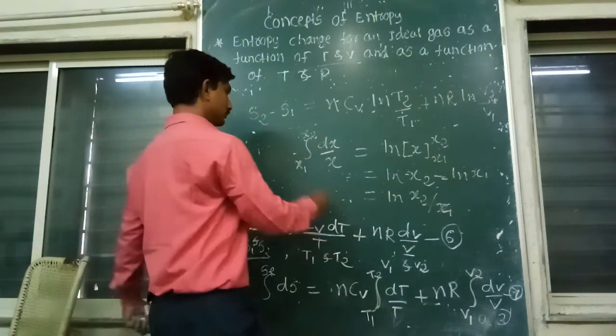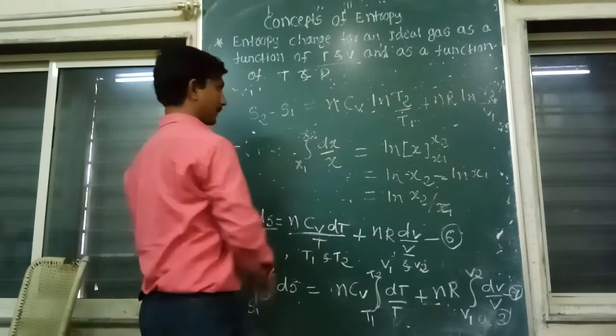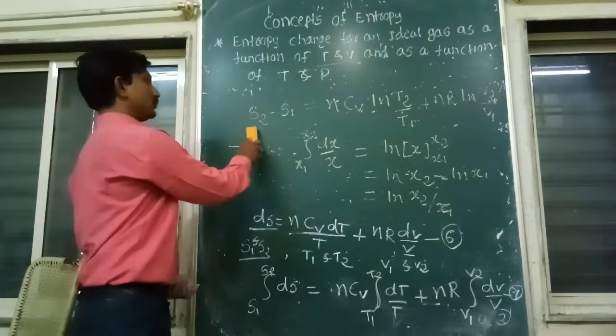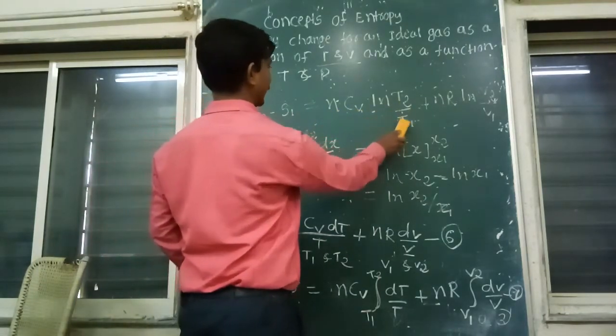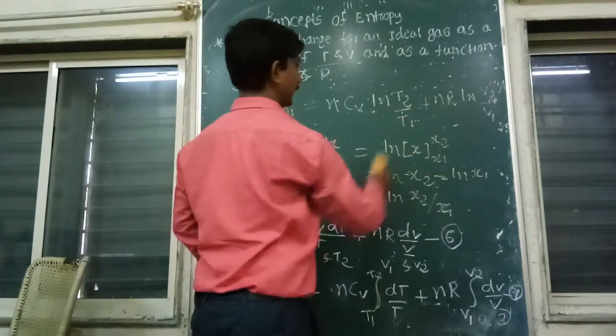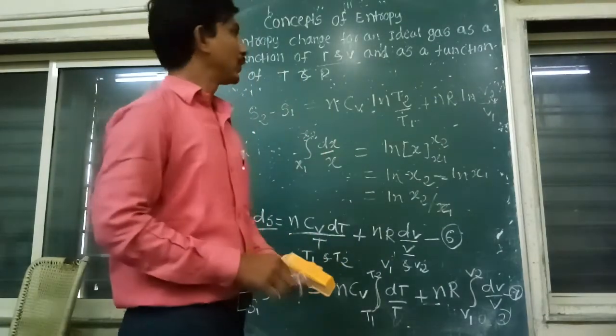So S2 minus S1 is equal to nCV ln T2 by T1 plus nR ln V2 by V1.